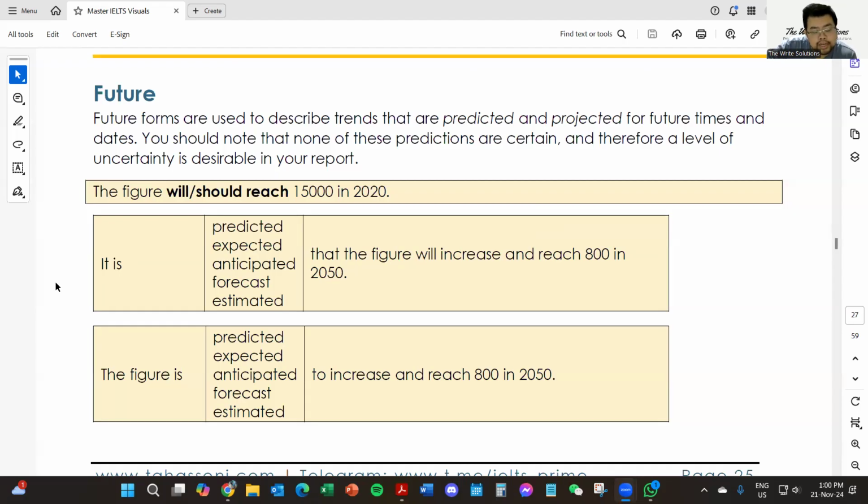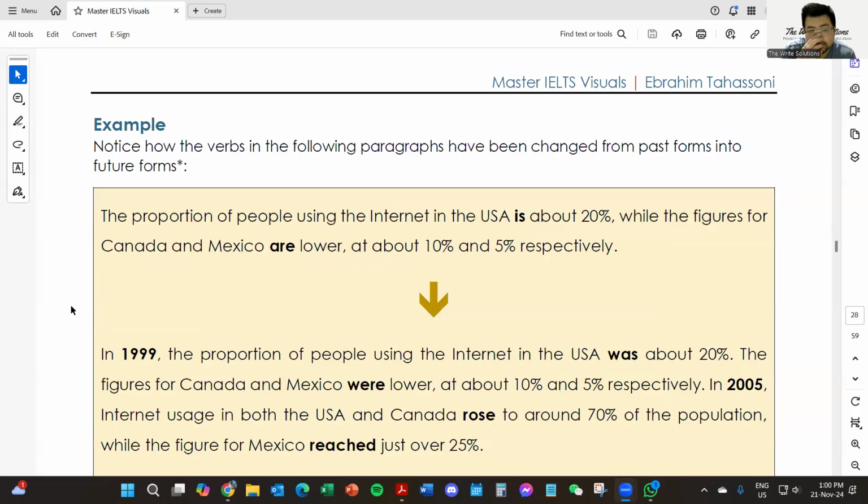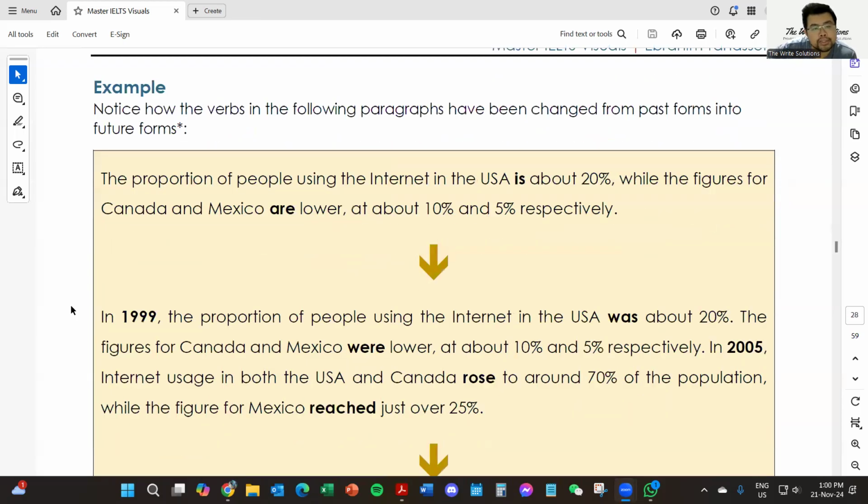The figure is predicted, expected, anticipated to increase and reach 800 in 2050. Forecasted, estimated. For example, notice how the verbs in the following paragraphs have been changed from past forms into future forms. The proportion of people using the internet in the USA is about 20%, while these figures for Canada and Mexico are lower at about 10% and 5% respectively.